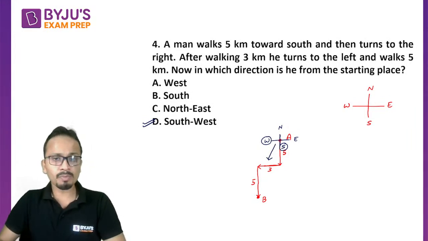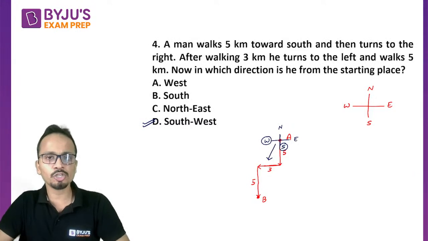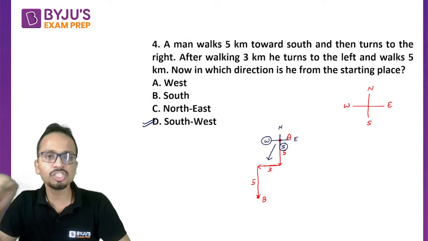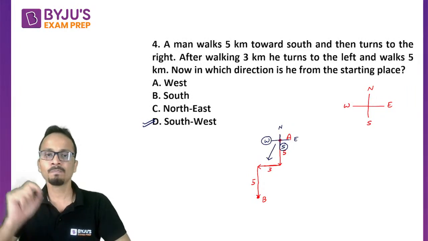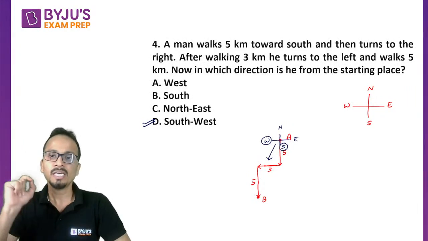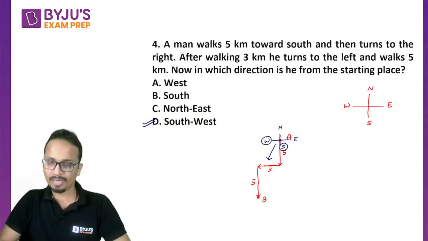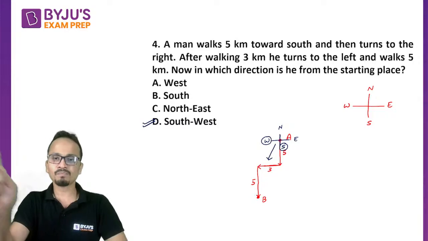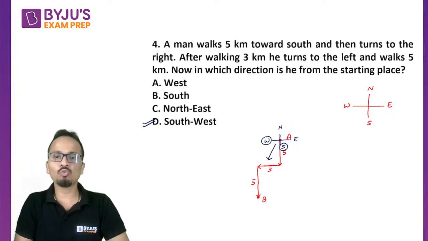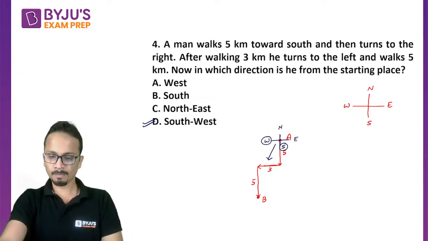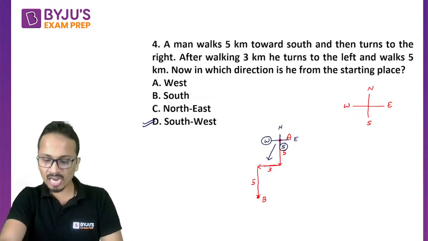Now probably some of you have misread the question. We don't have to find out the direction in which he is facing now. We have to find out his direction with respect to the starting point. So with respect to the starting point, he is in the southwest direction. All right. I hope all of you have understood.